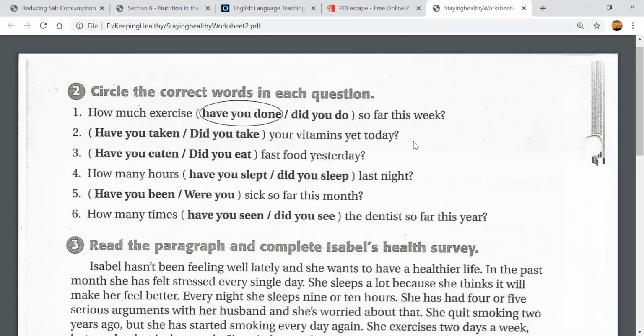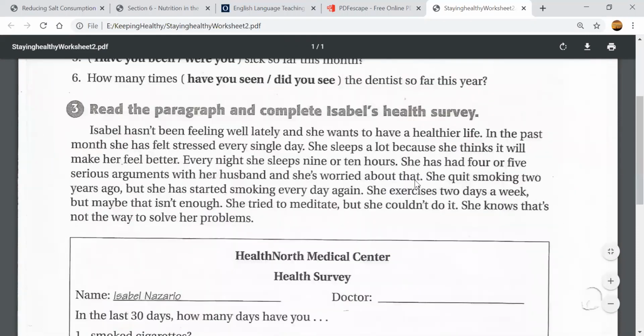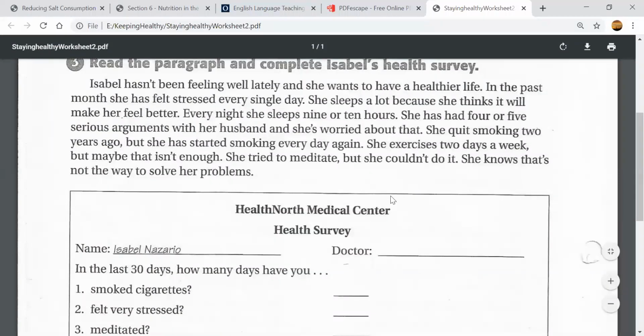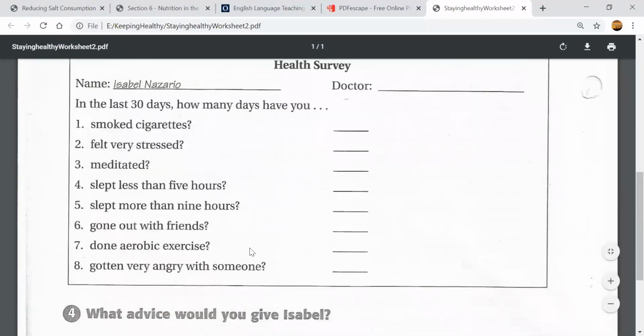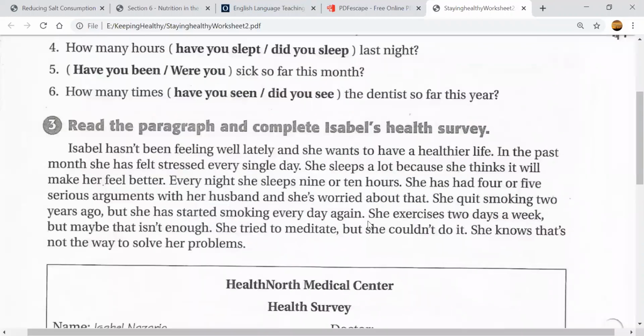All right. For example, number 2, have you taken or did you take your vitamins yet today? So what do you think? Is it have you taken your vitamins or did you take your vitamins? So you're going to tell me which one is right and you're going to circle. Okay. For number 3, we're going to read the paragraph and then we're going to complete this survey. All right, let's read the paragraph together.